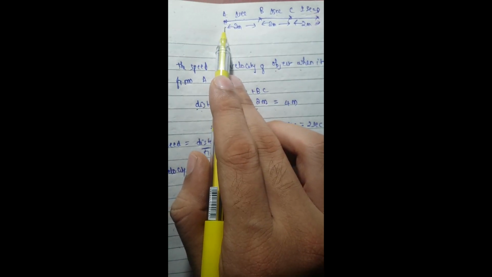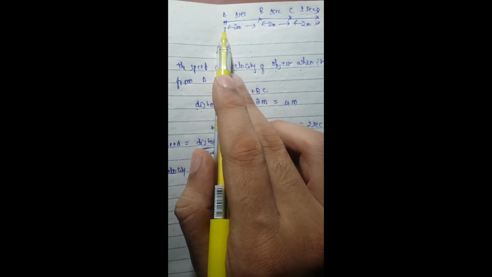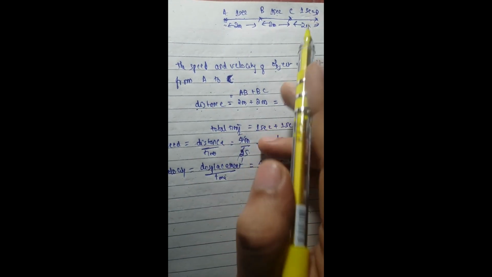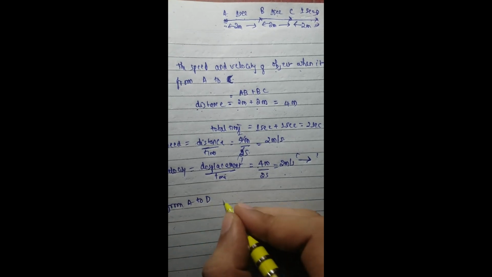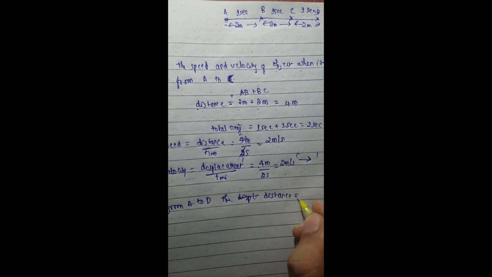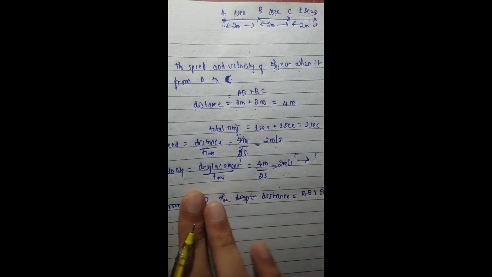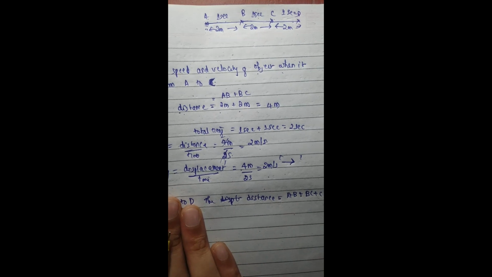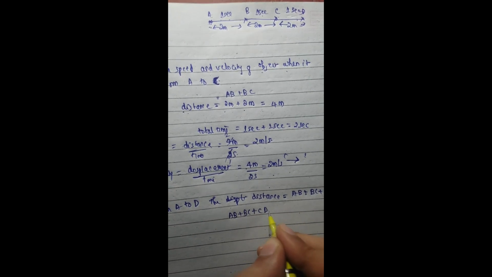Now let us find the speed and velocity for the particle to move from A to D. From A to D, the distance is equal to length AB plus length BC plus length CD.